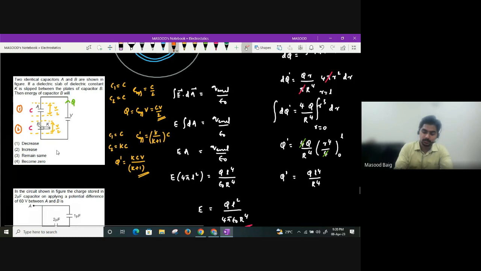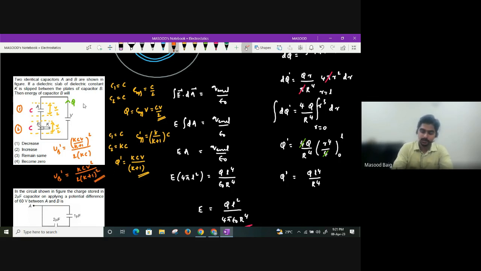So what will be the new energy in B, beta? Can I write Q square divided by 2C? So what I'll get: KCV divided by K plus 1, whole square. This is the new charge, divided by 2 into the new capacitance, guys, K times C. This is the new energy now. So what will the new energy be? I can write it as C, and C will get cancelled out. K square, K also will get cancelled out. So I'll get K into CV square divided by 2 into K plus 1 whole square.